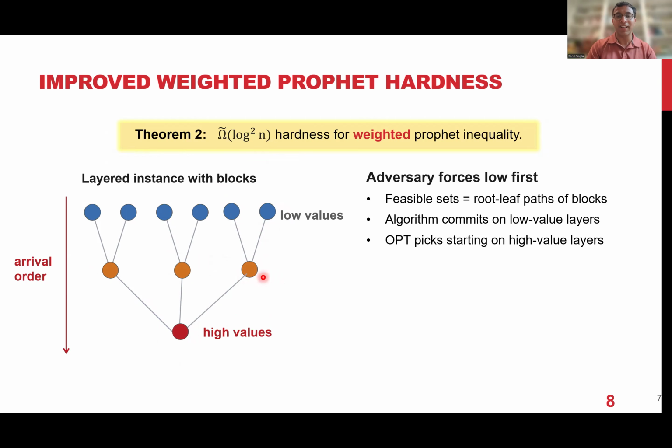So such a greedy-ish solution, but going in the opposite order, going from high values to low values, you can argue that you can get a lot of value from every layer. So the hindsight optimum will be very large, whereas the online algorithm will only get one of these layer values. And because each layer will contribute roughly the same value to opt, you also suffer an extra factor of the number of layers, which is log. So that boosts this log n factor from the last slide to log squared n.